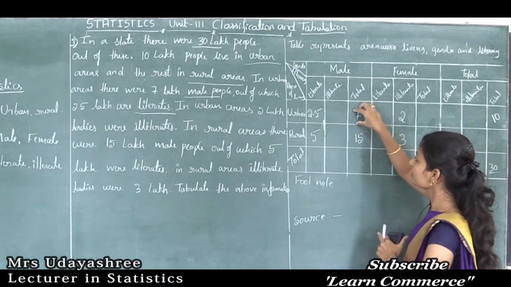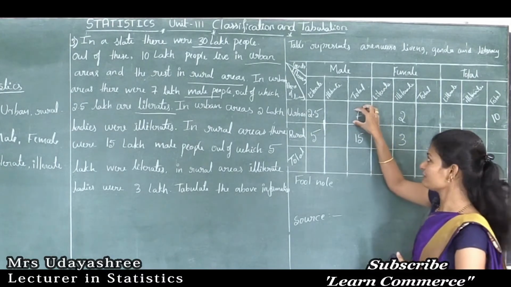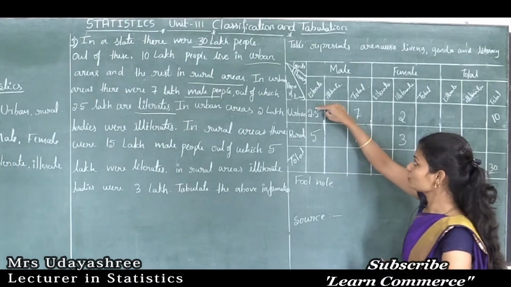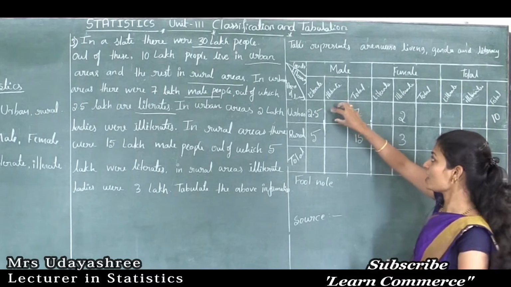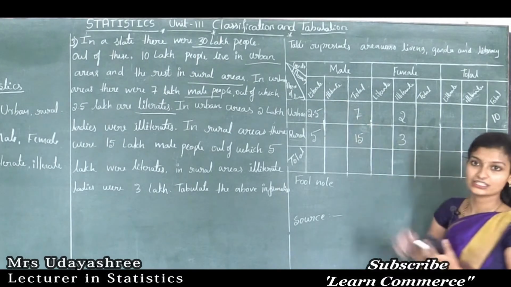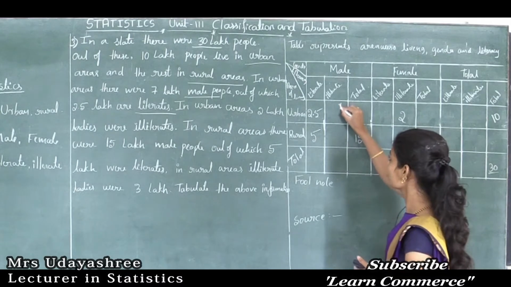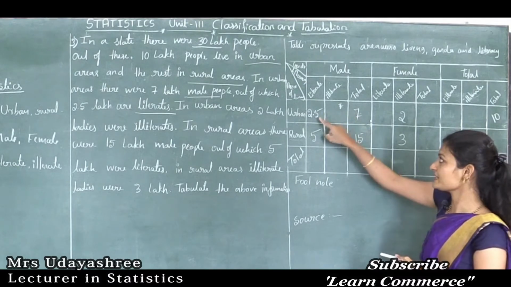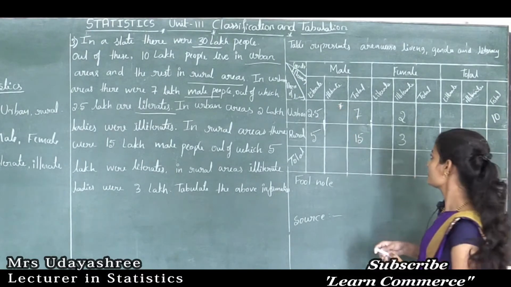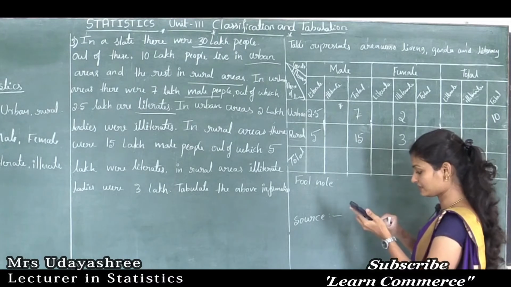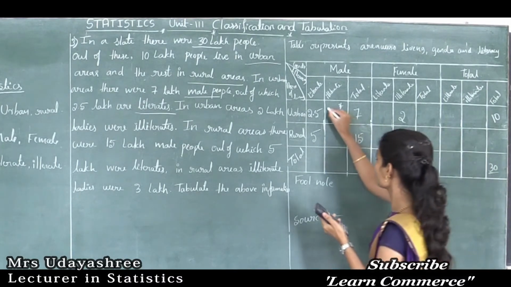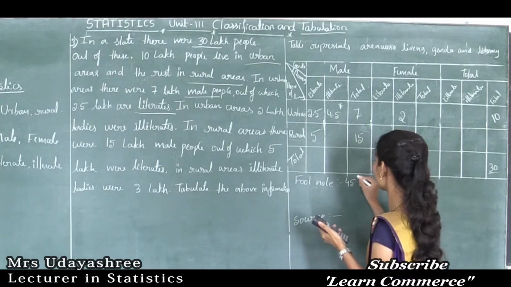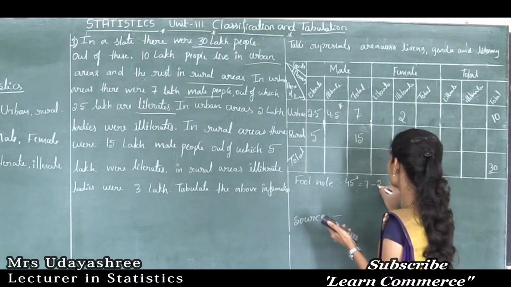See here, total male population is given, that is 7, and out of which in urban area, 2.5 are literate males. Then how to find the illiterate male population in urban? We need to find this observation. That is 7 minus 2.5, then we will get this one. 7 minus 2.5, that is 4.5. So how to find 4.5, students? That is 7 minus 2.5.